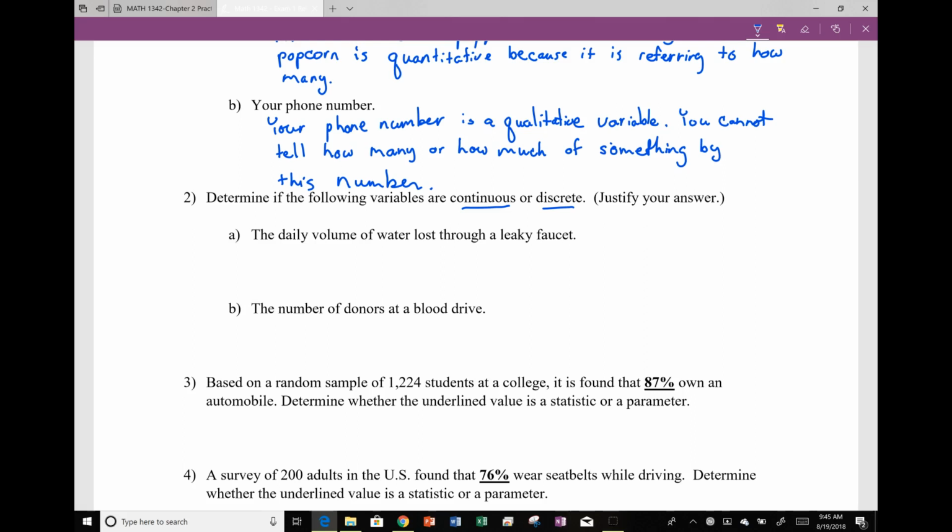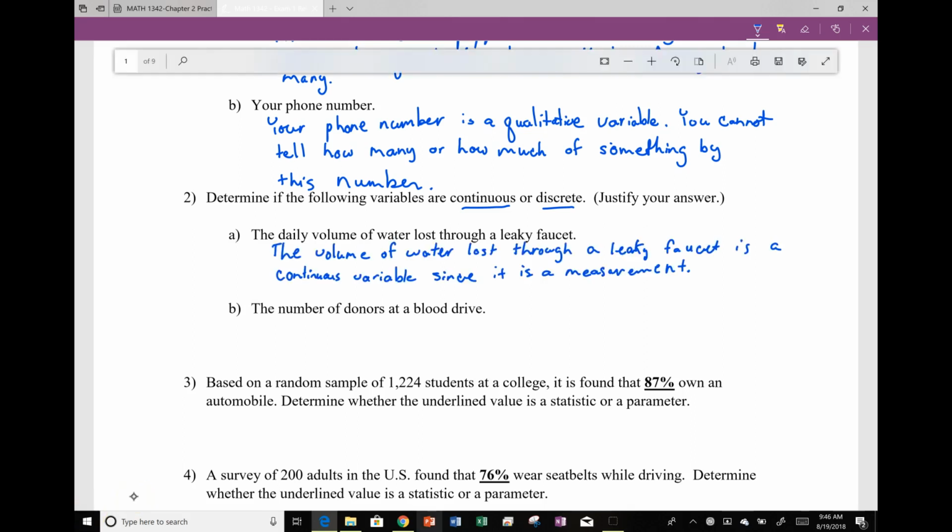Now there are some things that we just do a measurement, but there still can be something in between. So let's look at the daily volume of water lost through a leaky faucet. Well, this is a measurement. We're measuring that volume. Since we're measuring the volume, it is going to be a continuous variable. So the volume of water lost through a leaky faucet is a continuous variable since it is a measurement.